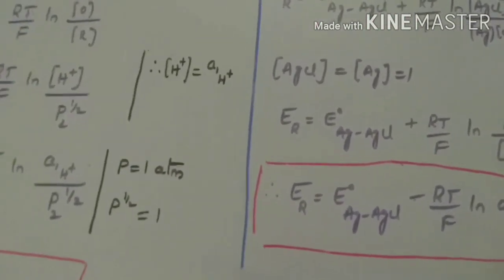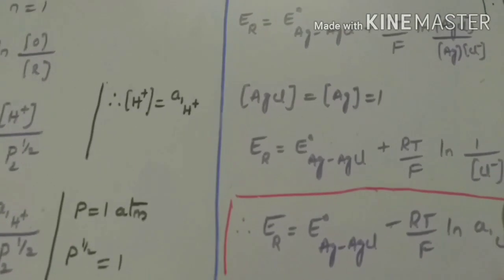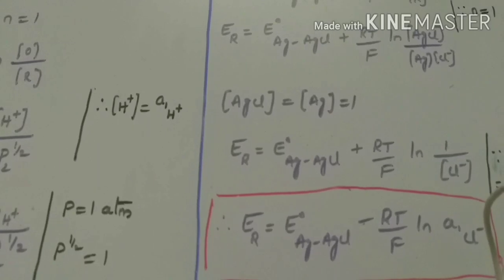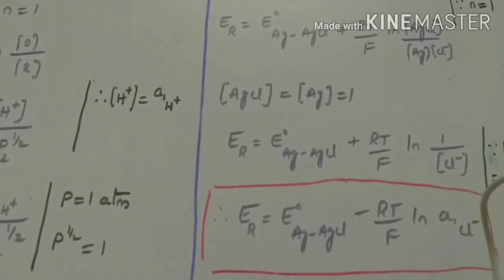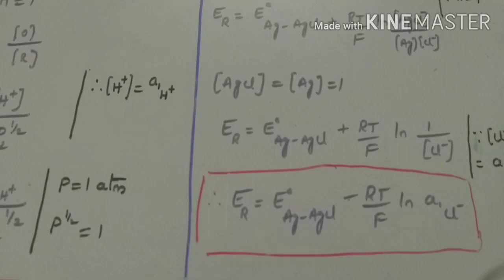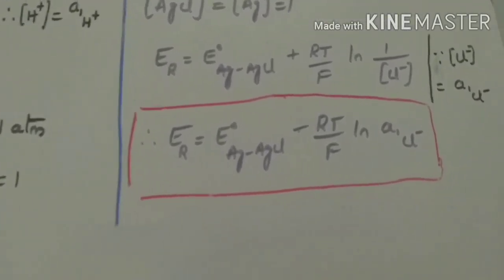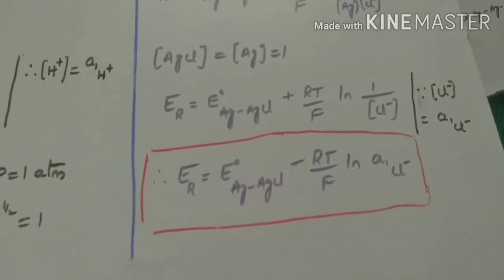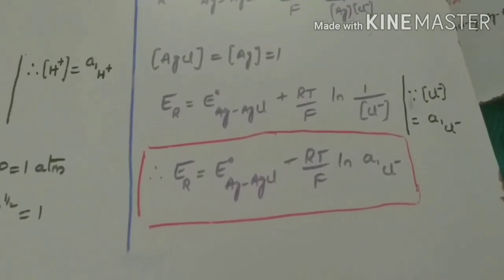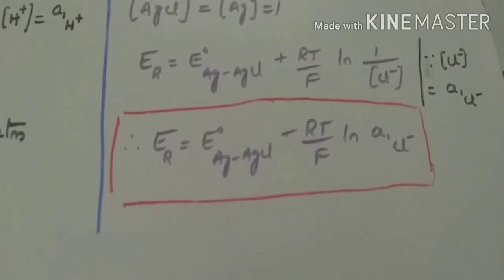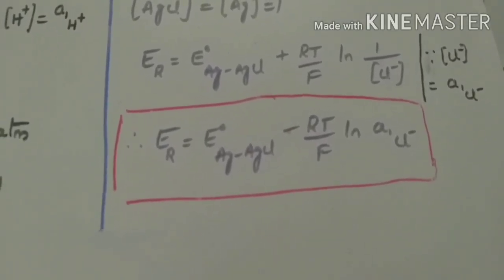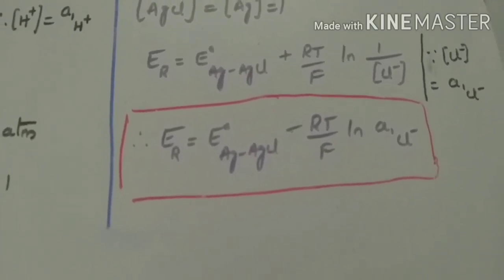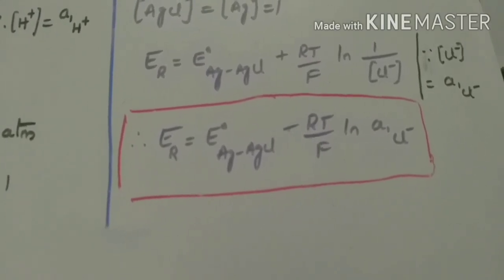Then the concentration of AgCl, which equals the concentration of Ag, is found to be about unity. Then the above equation becomes E_R is equal to E° Ag-AgCl plus RT by F ln 1 by Cl⁻, where the concentration of Cl⁻ can also be written in terms of its activity, that is a₁ Cl⁻. Then the final equation becomes E_R is equal to E° Ag-AgCl minus RT by F ln a₁ Cl⁻.